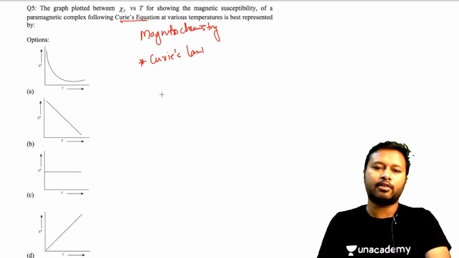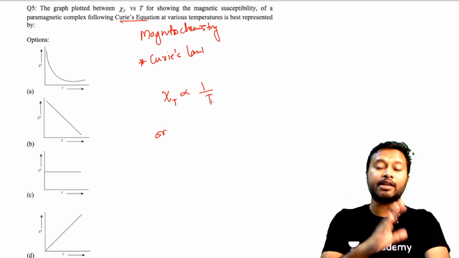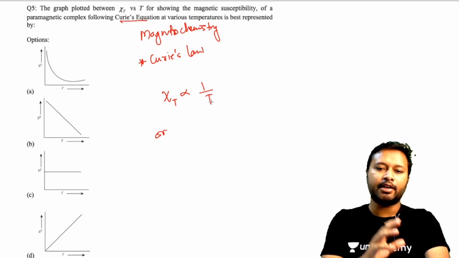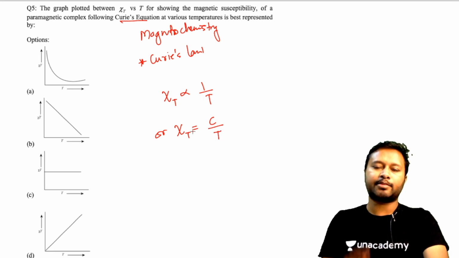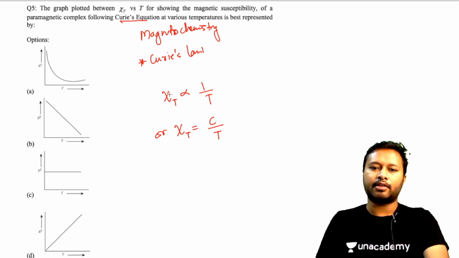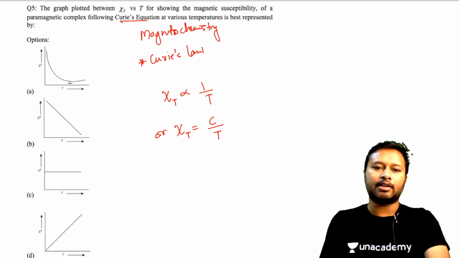So what does Curie's law say? It says that magnetic susceptibility is proportional to 1 upon T, that means the magnetic susceptibility of a paramagnetic substance depends inversely upon the temperature, and the proportionality can be replaced with a Curie constant. So that's the equation. Now this is an exponential kind of equation, so as my T becomes 0, the susceptibility will increase. It will become infinity. So as T becomes 0, this susceptibility should increase.